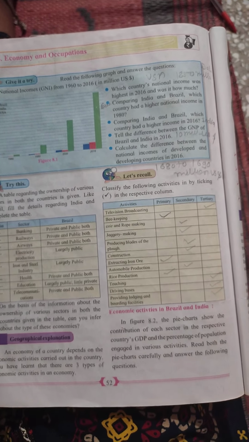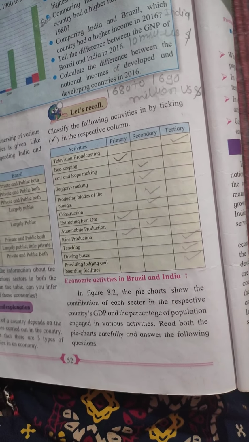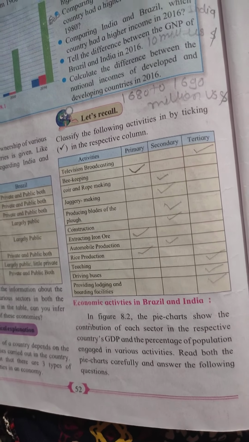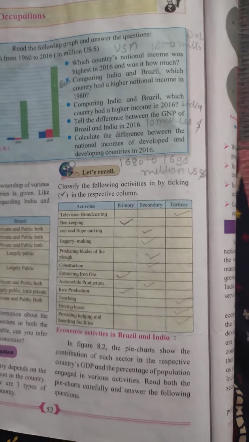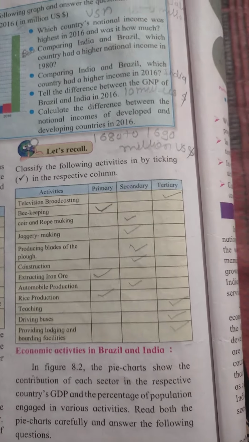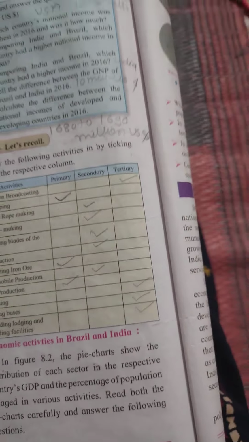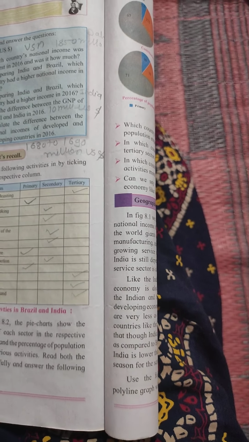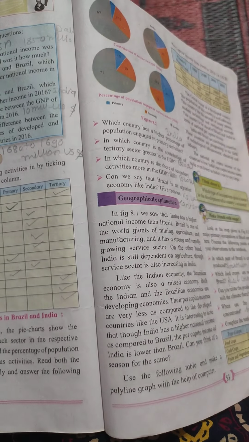The economy of a country depends on the economic activities carried out in that country. Just now we have learned about the three economic activities. Which are the three economic activities? Primary, secondary and tertiary.